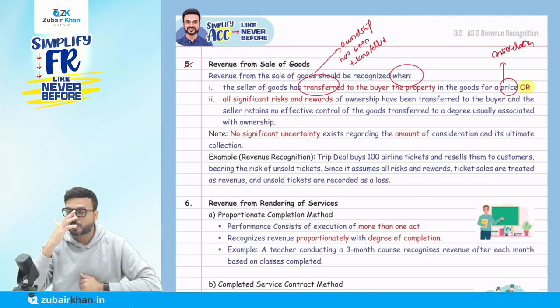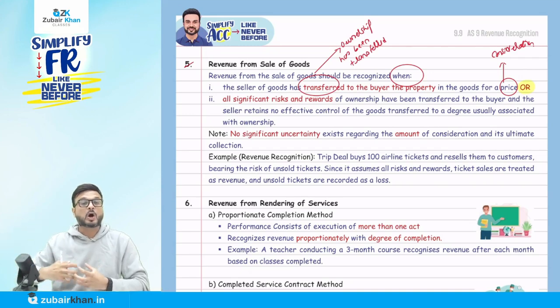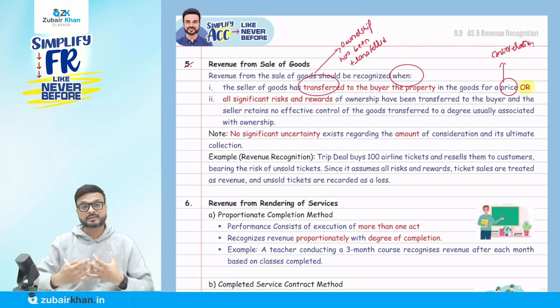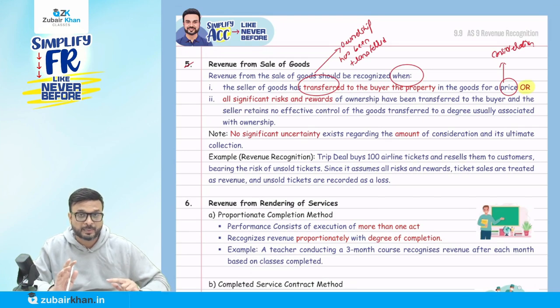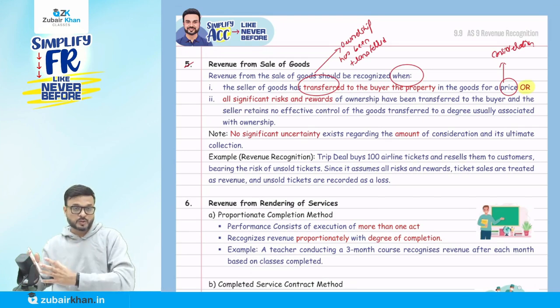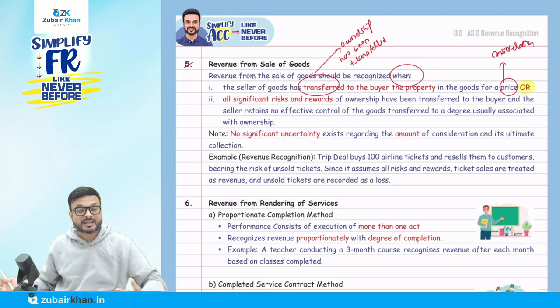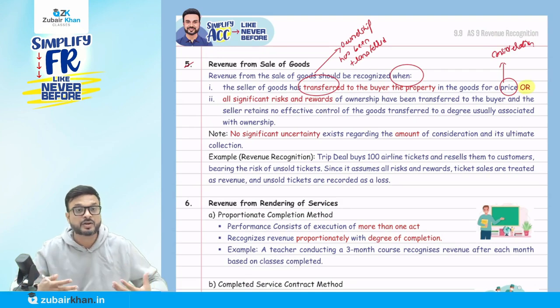So they are saying generally the risk and reward which are generally associated with the ownership have been transferred to that customer. They basically want to tell you that even though on paper the title has not yet been transferred, still the risk and reward which are generally associated with the owner have been transferred to the person, it will be treated as what? Sale of goods. It might happen that we transfer the property in goods, meaning the ownership has been transferred. But it might also happen that the risk and reward generally associated with the ownership have been transferred to the customer. In that case also it will be treated as a sale.